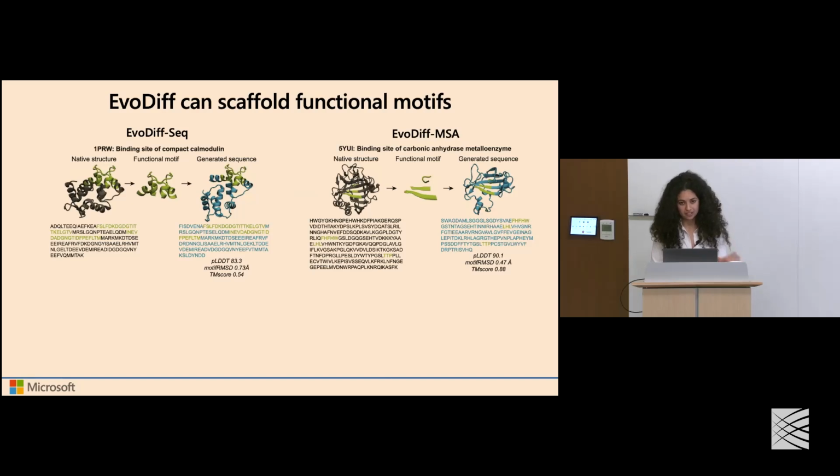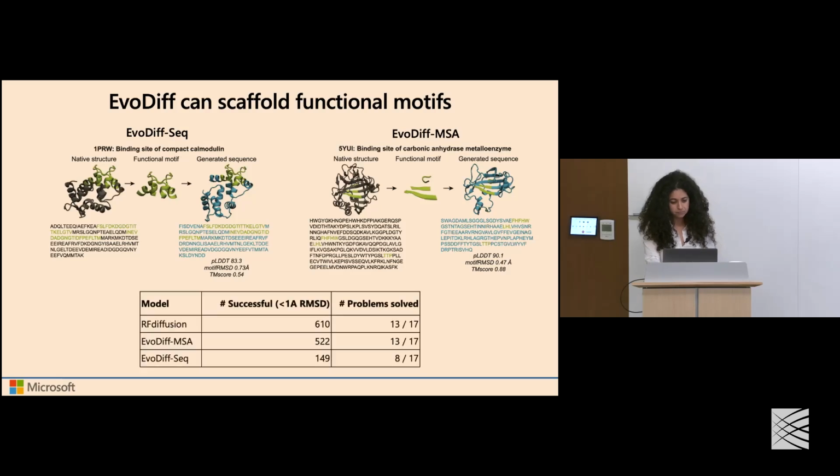These are a couple of select examples with generations of this functional motif scaffolding from both our sequence model and our MSA-based model. And excitingly, as you can see, these motifs are not continuous in sequence space. They're not continuous in structural space. And yet we can generate novel sequences that are distinct, but high confidence in their structure, and also preserve the position of that motif with integrity.